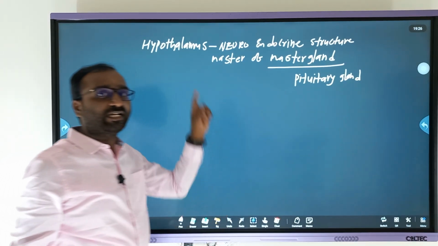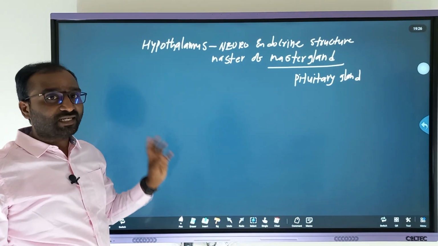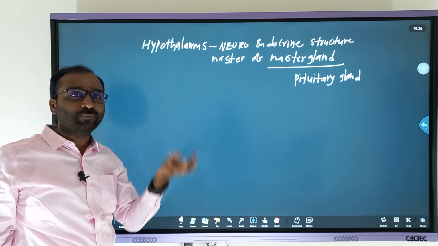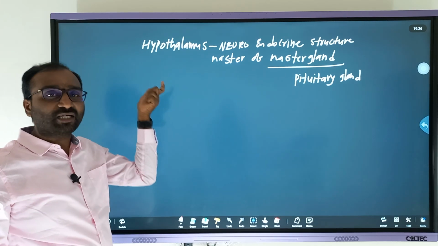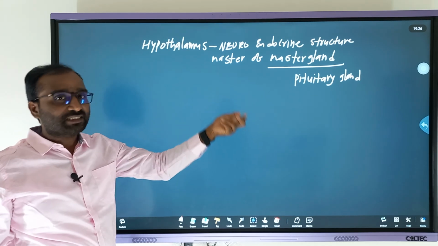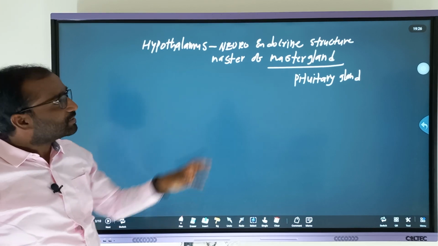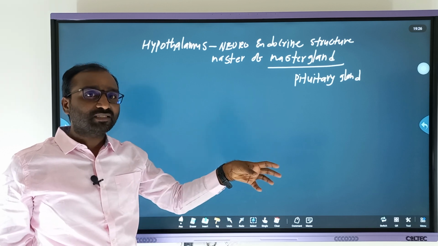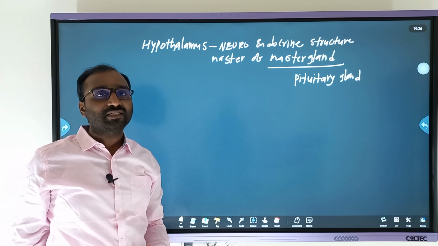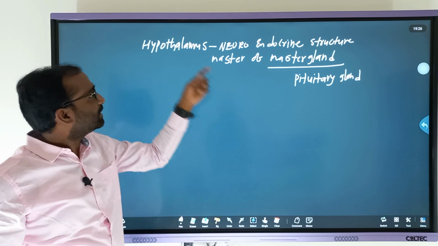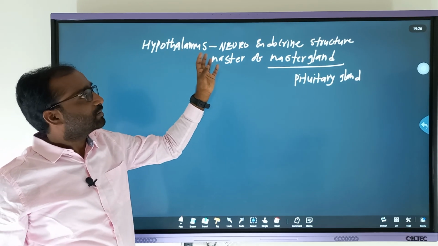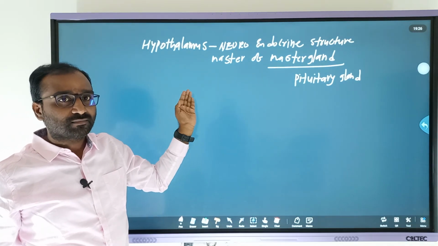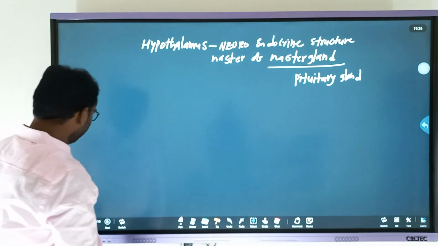Here two things. The hypothalamus is a part of the diencephalon, and that diencephalon has three parts: epithalamus, thalamus, hypothalamus. Again, the term hypo represents what? Lesser. We use the terms hypo and hyper in the endocrine system, so that is a connectivity. The pituitary gland is a master gland which controls the endocrine glands, and that master gland is controlled by the hypothalamus, which is the master of the master gland. These are the parts of the forebrain.